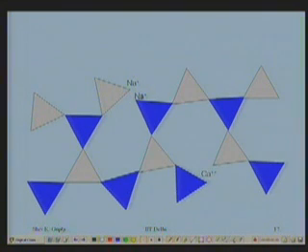Maybe we will be able to see that in this picture. Let's say I have added an impurity like soda, Na2O is the soda. Oxygen contributed by the soda goes on one corner of the silica tetrahedron.